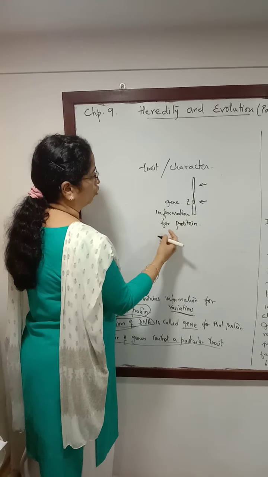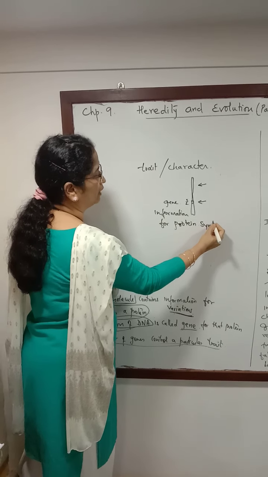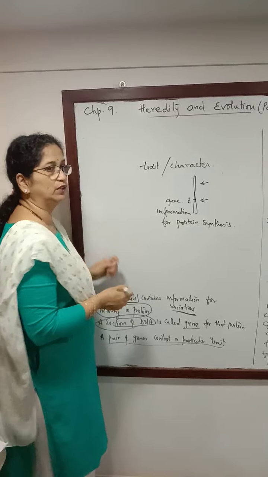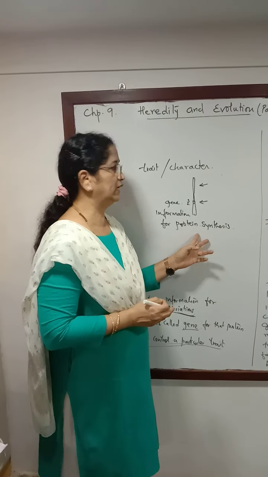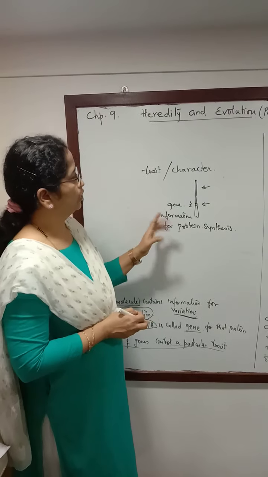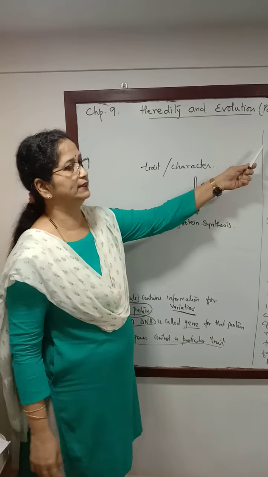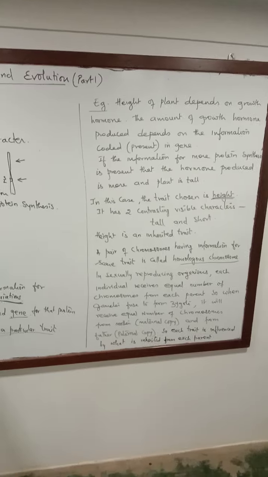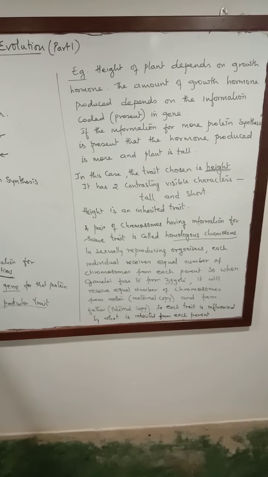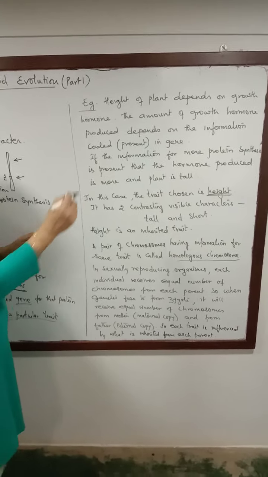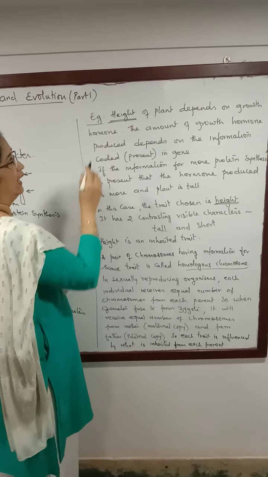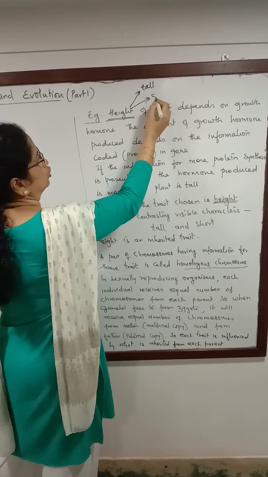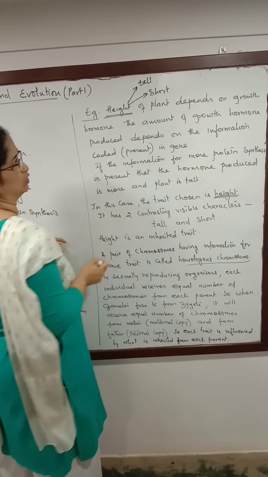So depending on the information that is coded in this particular gene, accordingly the protein will be produced, and accordingly we will see that particular trait. To understand this, let us take the example of height of the plant. If we consider the height of the plant, then height is a trait, and we could have two types of individuals, those which are tall and those which are short.